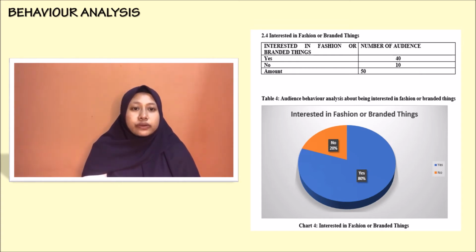The chart shows that many people like fashion and also branded things. Furthermore, Uniqlo brands are very sweet with their taste, as Uniqlo is famous for its trendy and exclusive fashion, and its branches are open in most countries in this world.